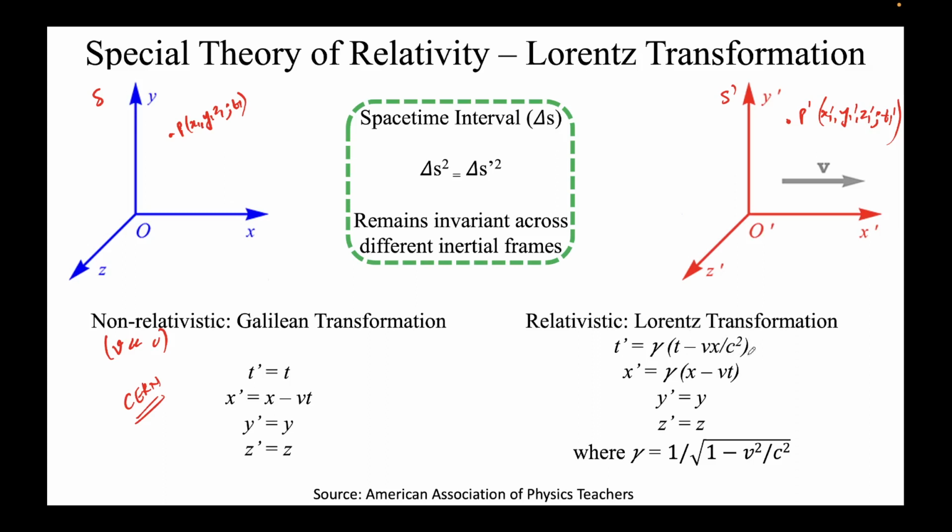But you have to remember this formula, and remember y and z did not change because the movement was in x direction. So please note that if the movement is in y direction, x prime will remain the same. If the movement were in y direction, then x prime would be equal to x, but y prime would be equal to gamma times y minus vt. Very simple. Just x and y are interchanged, because x and y are for our convenience, and these are equivalent entities.